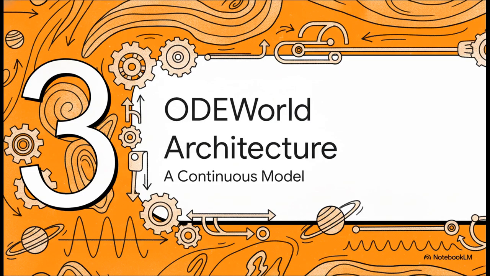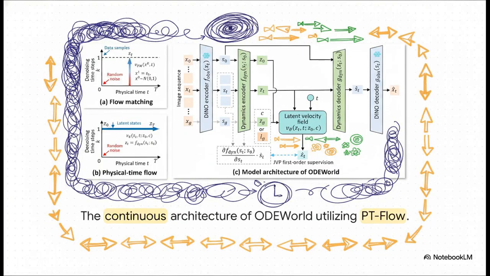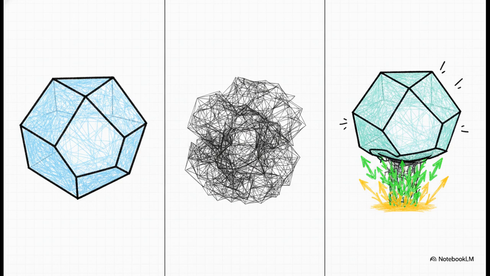Which brings us to part three, the ODE World architecture. Let's see how these concepts build into a tangible, functioning system. Now, it's super interesting to see how the math maps directly into the architecture here. The system uses a pre-trained DINOv2 encoder, which is a vision backbone that projects high-dimensional raw images into a compressed feature space. The data then passes to the dynamics encoder. This is a game changer because it allows ODE World to bypass those incredibly heavy pixel-level reconstructions that completely bog down older models. It operates purely in this compact, highly efficient space that's focused entirely on the dynamics of movement. And because of how this architecture is built, it achieves something truly remarkable.